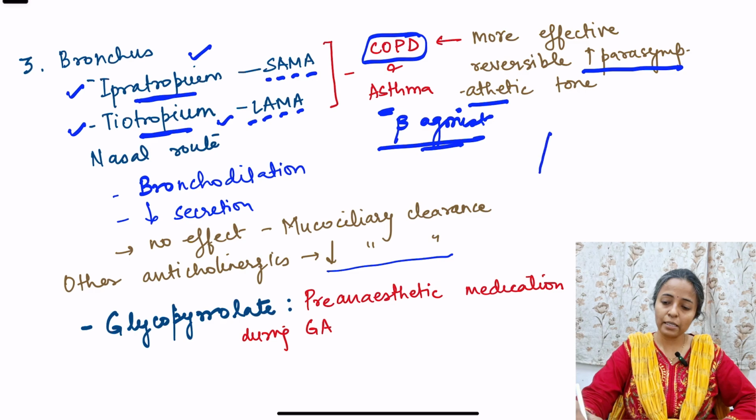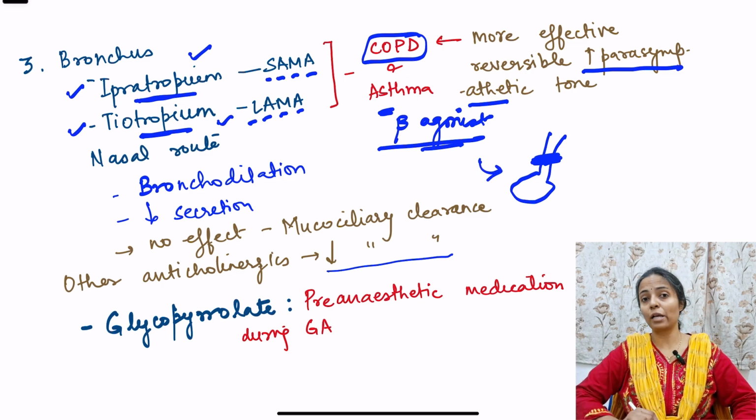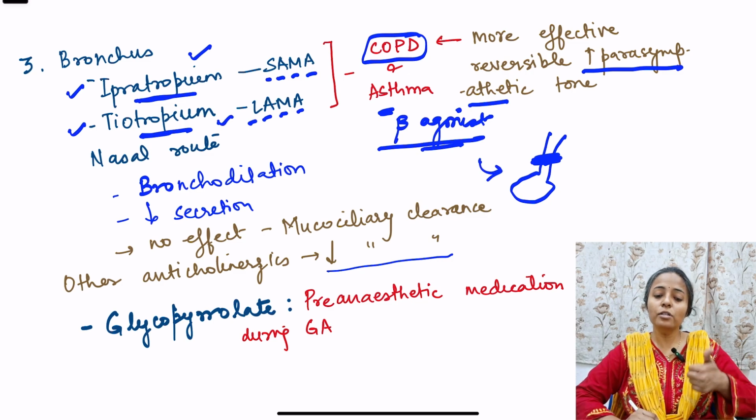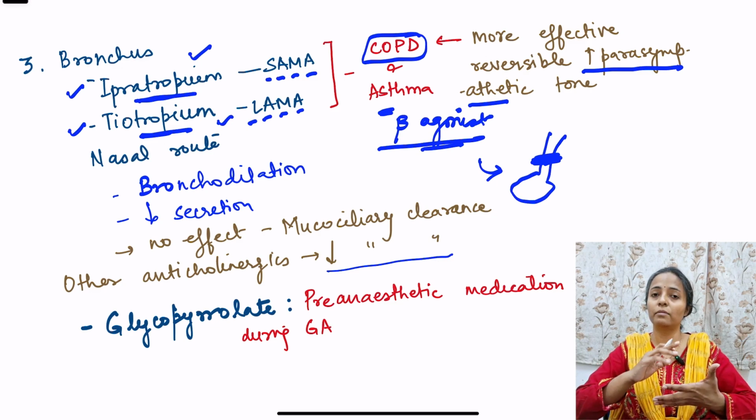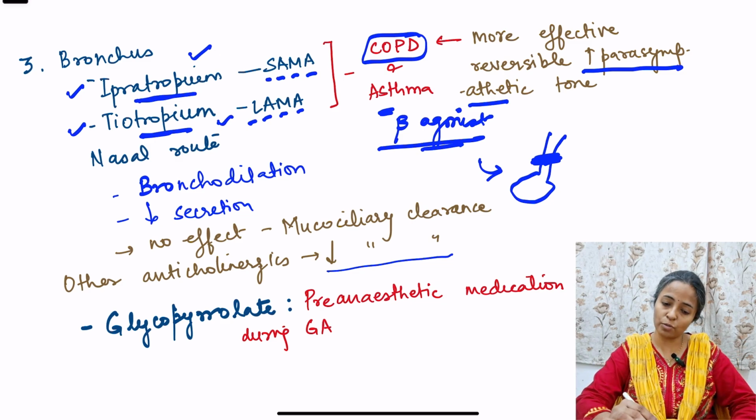Like this is the alveoli, and if there is blockage of the secretion, then this alveoli is going to collapse. Not good, right? So ipratropium and tiotropium do not have this effect. They do not negatively affect the mucociliary clearance. They cause bronchodilation and they decrease the secretion.